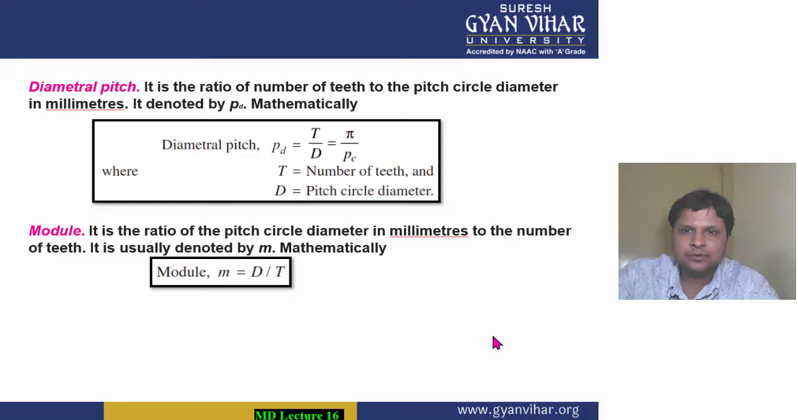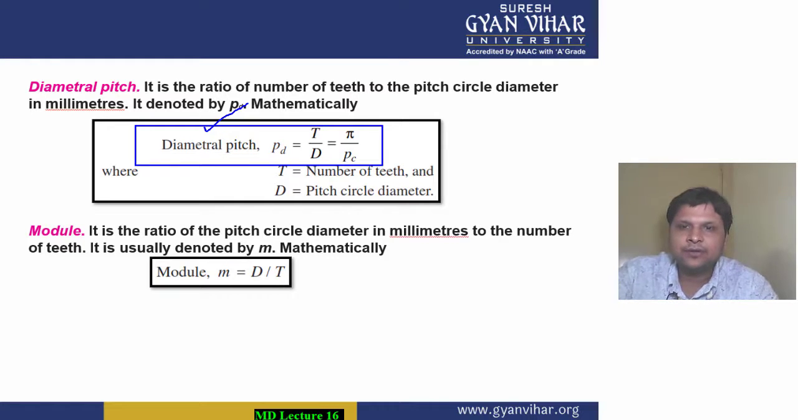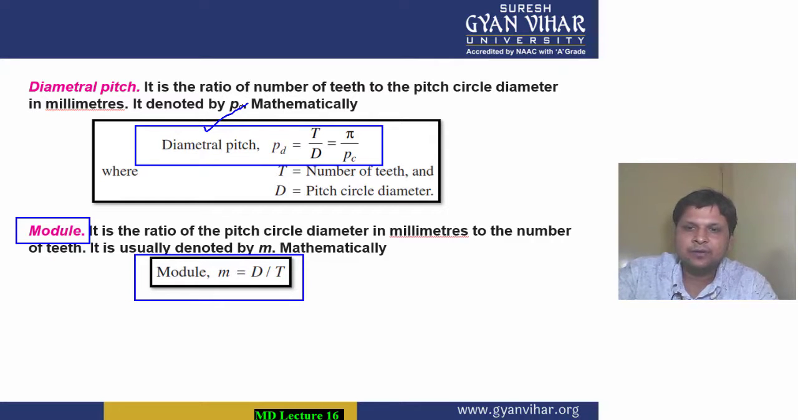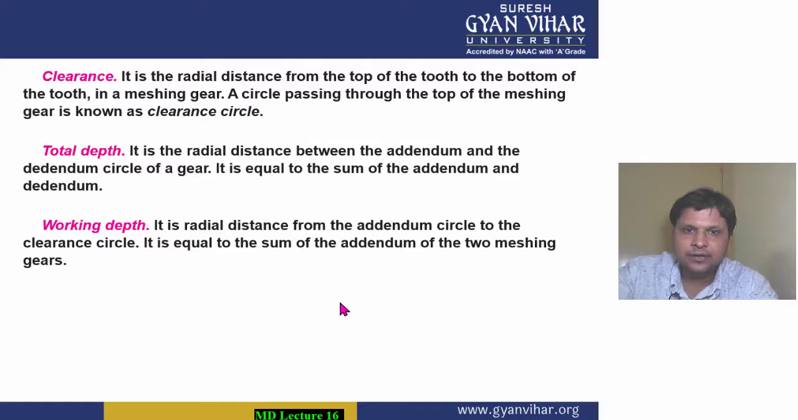Now there is one more important term. Always keep in mind that diametrical pitch is the ratio of number of teeth to the diameter of the circle. Then another most important formula which will be used is that of module. Module is the ratio of diameter to the number of teeth in a particular gear. M is equal to d by t. So these were the important things. Clearance I have told you, working depth also I have told you.